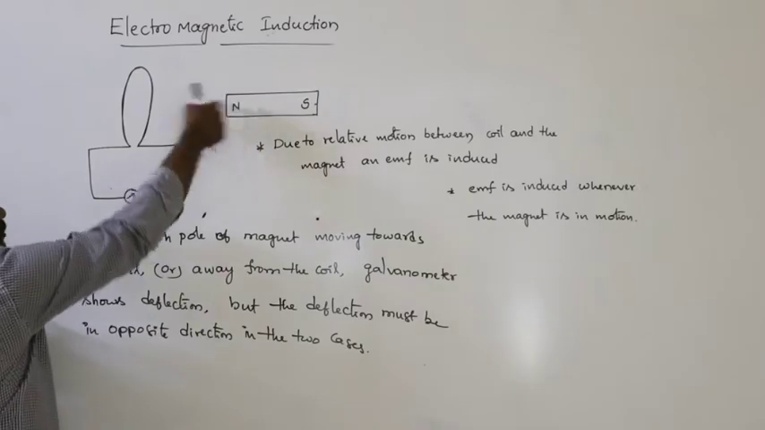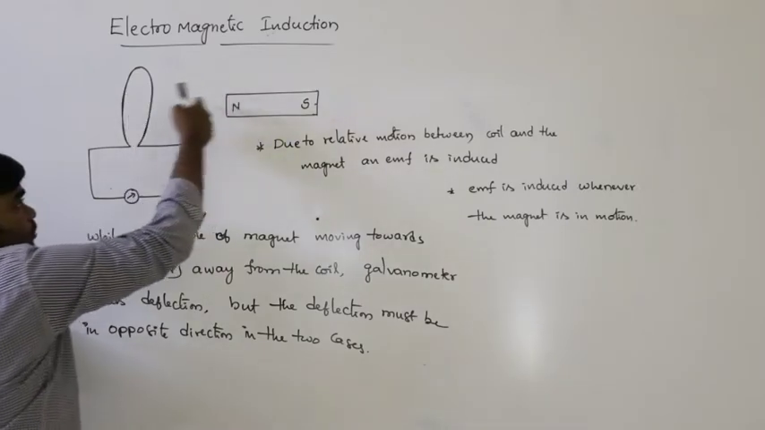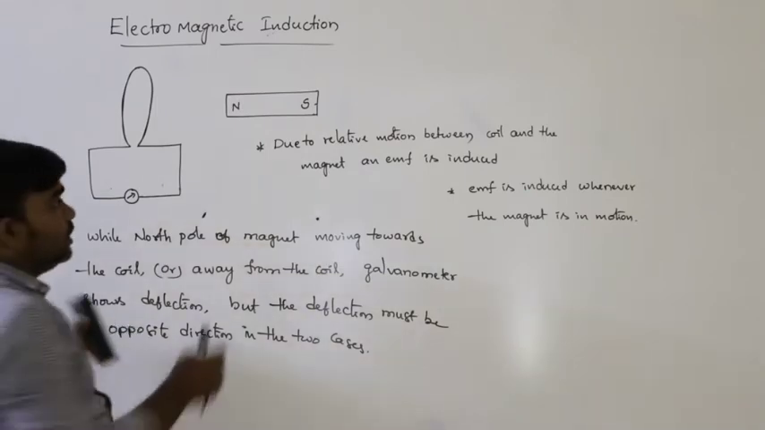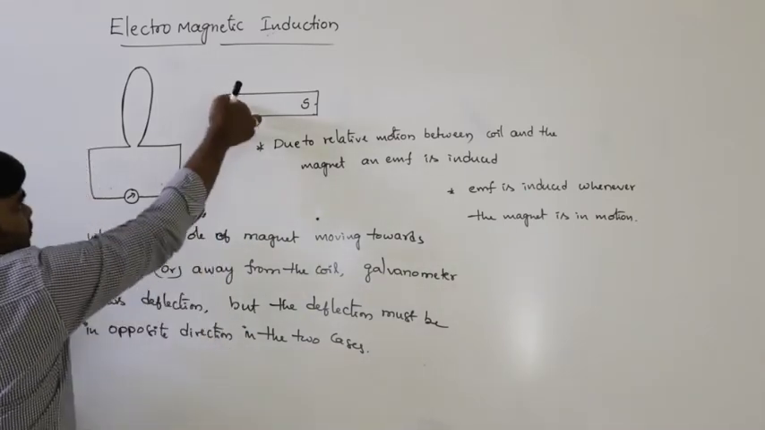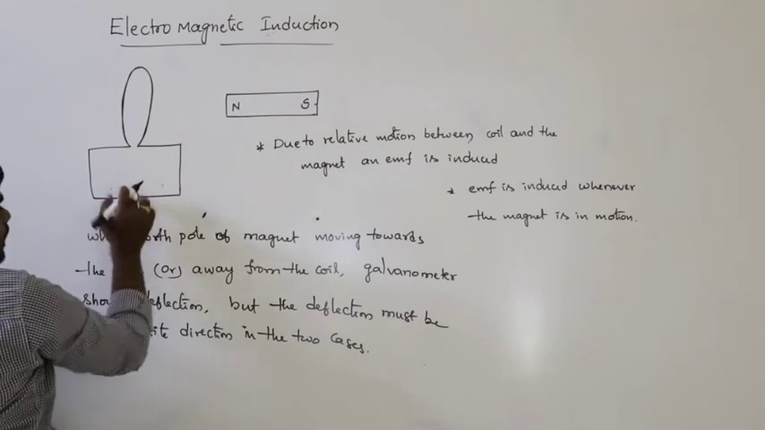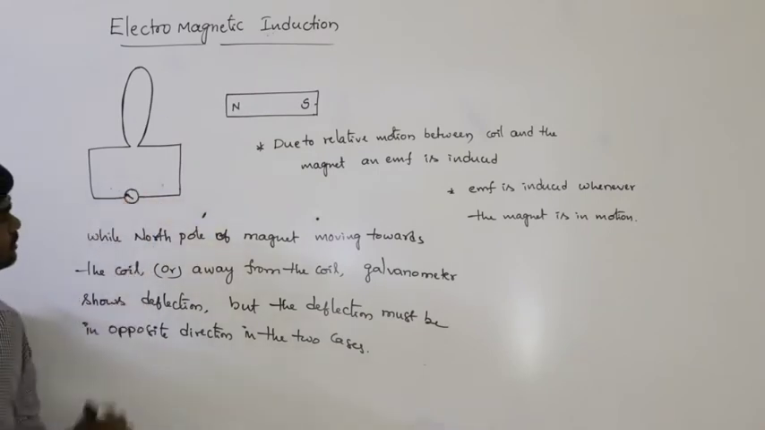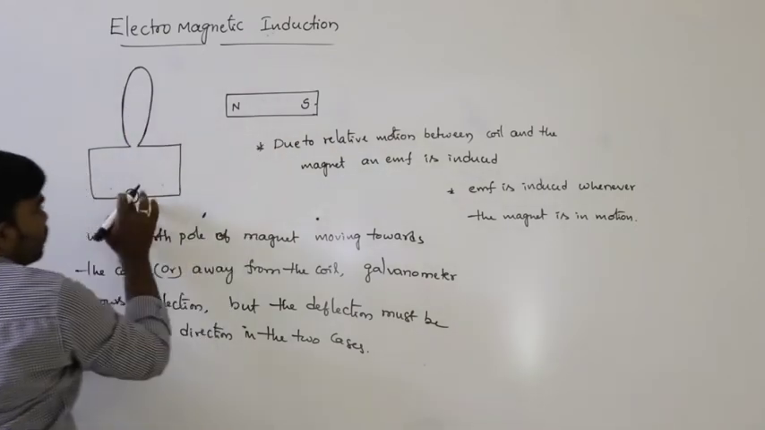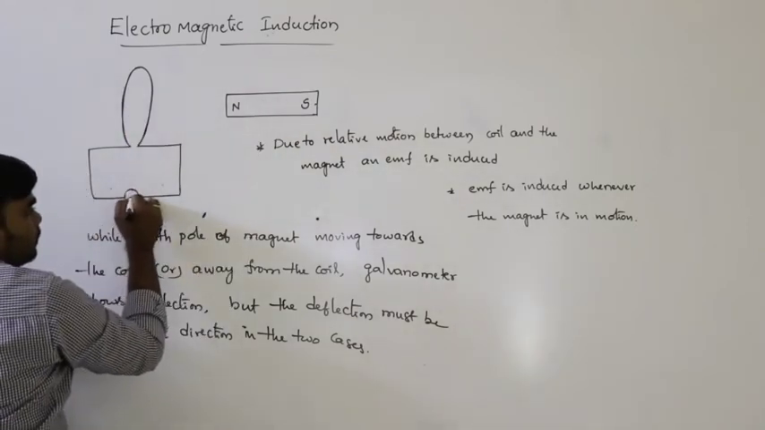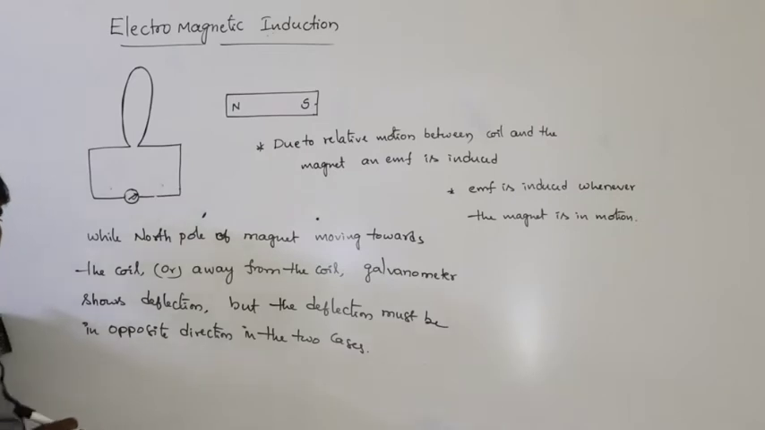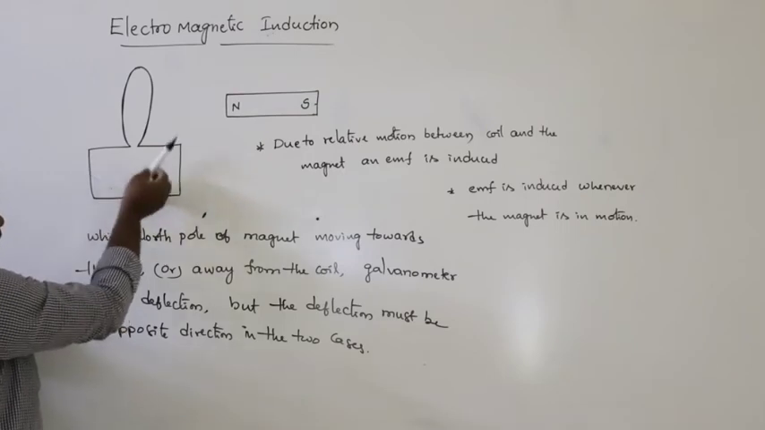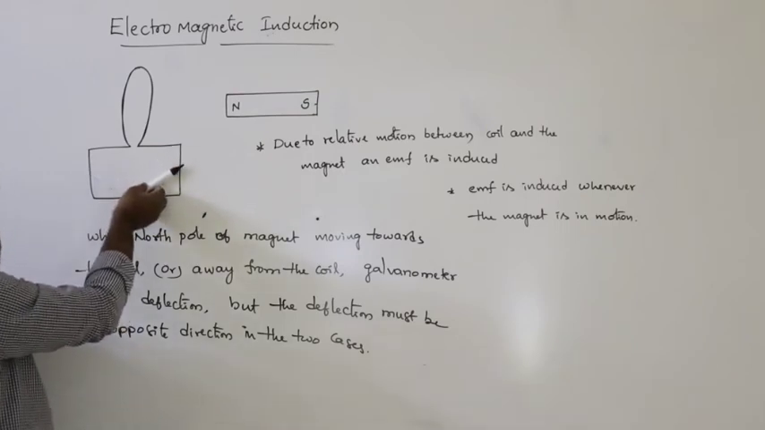So the north pole may be moving towards or away, or the south pole may be moving towards or away. So there are four situations. See here, if the north pole is moving towards the coil, the galvanometer shows deflection like this. If the north pole is moving away from the coil, then the galvanometer shows deflection like that. It must be opposite. In the previous case this is the deflection of the galvanometer, but in this situation, this is the deflection.